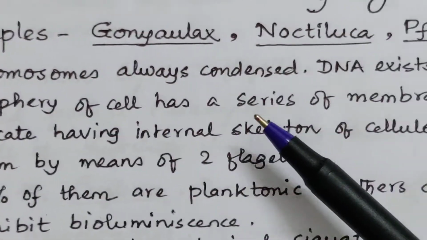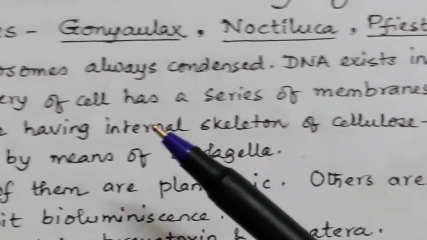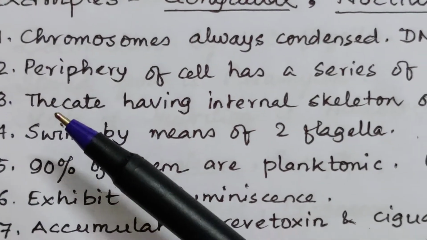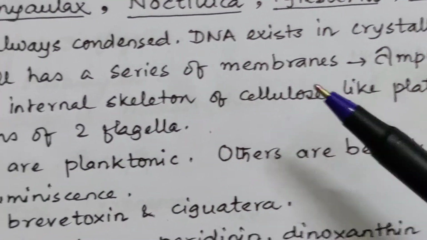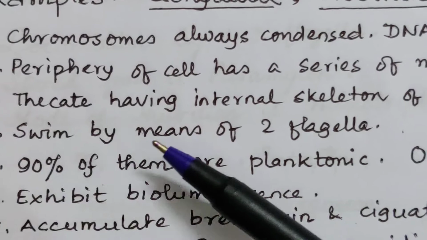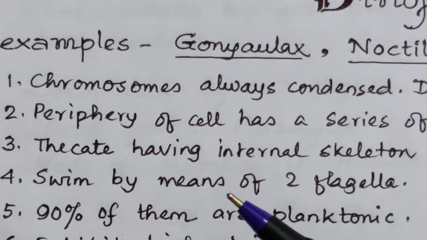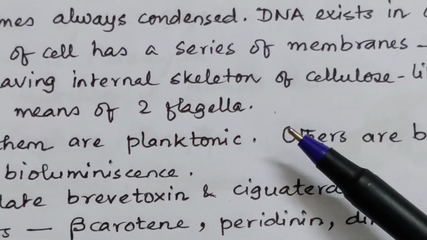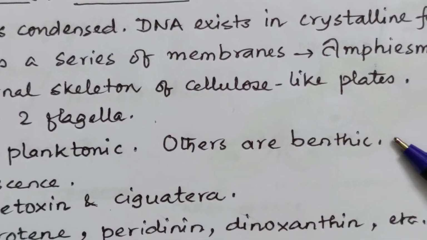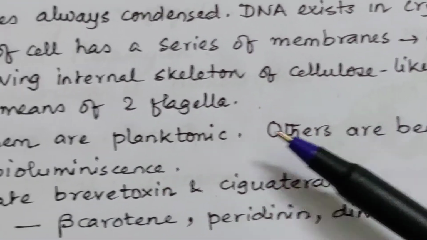The periphery of the cell has a series of membranes called amphiesma. They are thecate, having an internal skeleton and cellulose-like plates. They swim by means of two flagella. 90% of them are planktonic, others are benthic. Benthic means they remain in deep oceans.